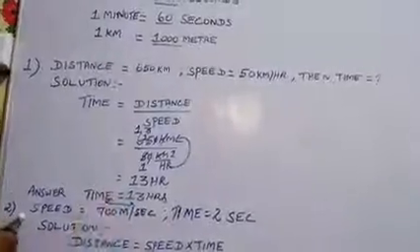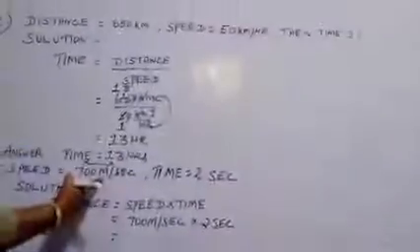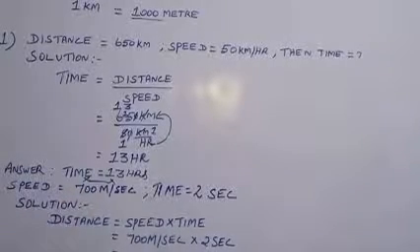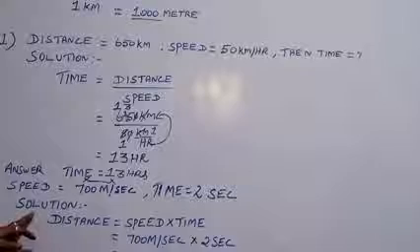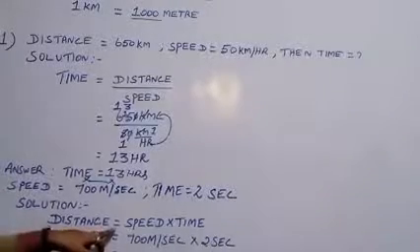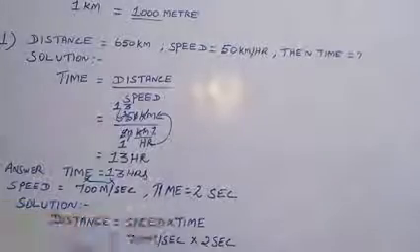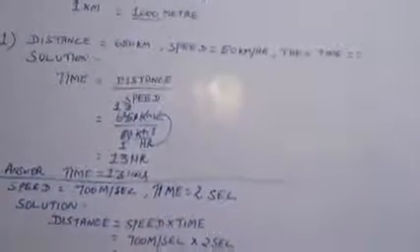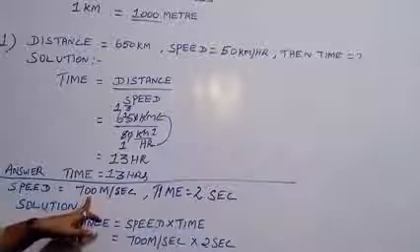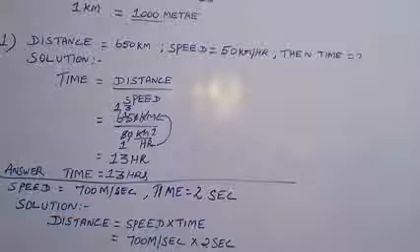Here they gave speed equal to 700 meters per second. The time is 2 seconds. Solution. You know the distance formula: distance is equal to speed into time. So our speed is 700 meters per second and time is 2 seconds.